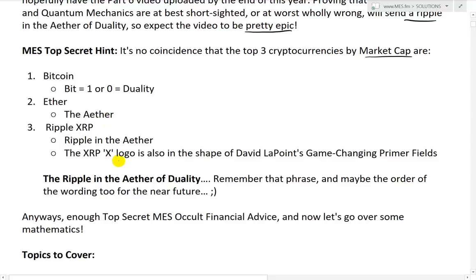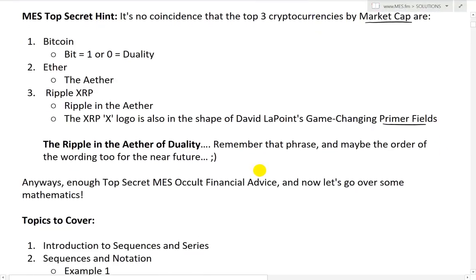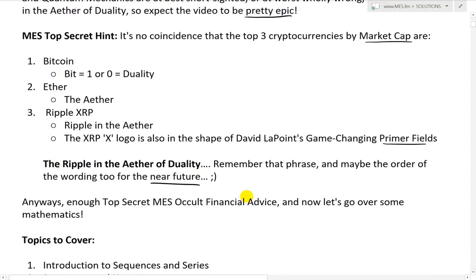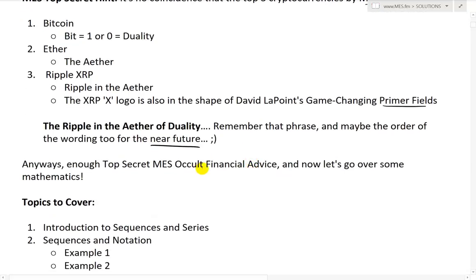And the XRP X logo is also in the shape of David LaPointe's game-changing primer fields video series. Make sure to watch that. Absolutely epic. And yeah, here's a key phrase, the ripple in the aether of duality. Remember that phrase, and maybe the order of the wording too for the near future, as that could impact the order of the top 3 cryptocurrencies, because I think Ripple might jump up ahead, at least for the short while. So anyways, enough top secret MES occult financial advice.